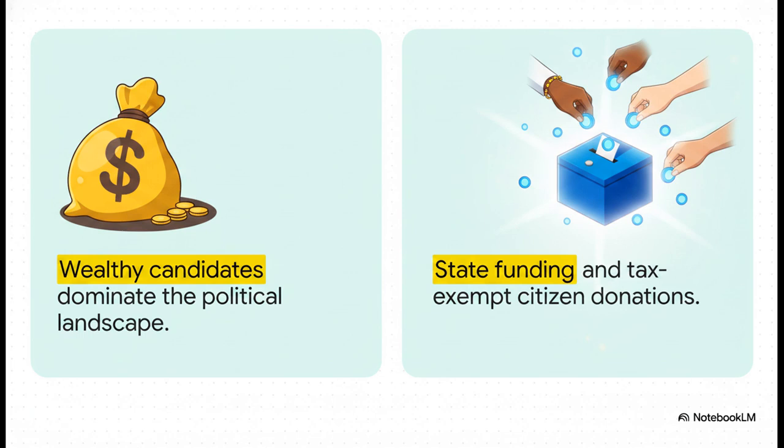So what are the proposed reforms? Well, solutions include making all political party financial accounts totally public for government auditing, or implementing state funding where the government actually covers election expenditures. Another idea is encouraging tax-exempt donations directly from ordinary citizens. The ultimate goal here is to design a system that dilutes the power of extreme wealth and amplifies the voice of the everyday voter.